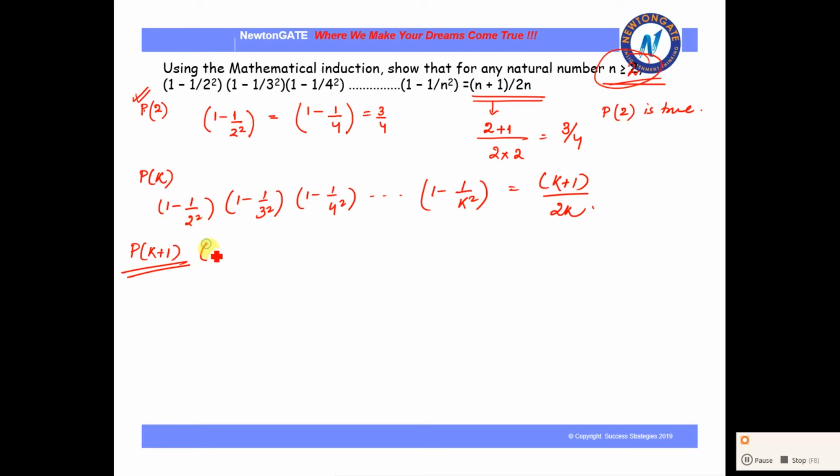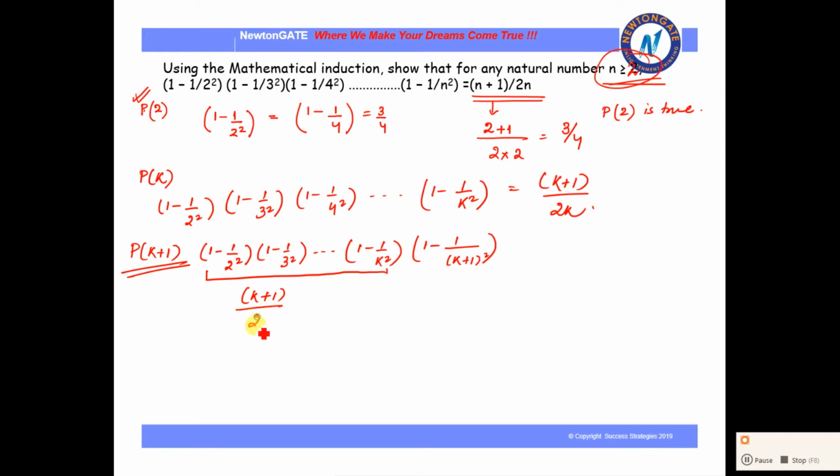So for that, we take 1 minus 1 by 2 square, 1 minus 1 by 3 square, up to 1 minus 1 by k square, and then 1 minus 1 by k plus 1 whole square. Now for the first part, we already know what it is going to be, so we can put the value directly here: k plus 1 by 2k.